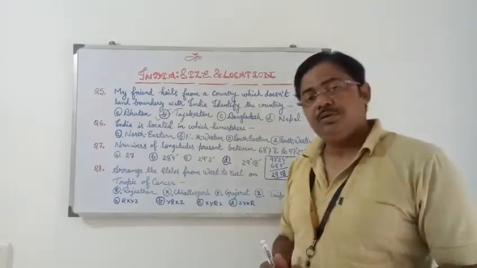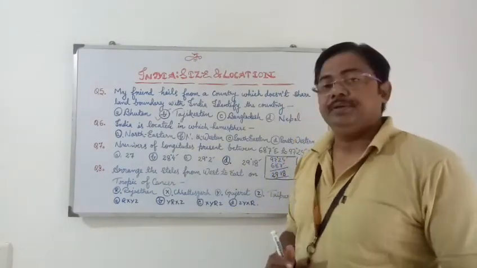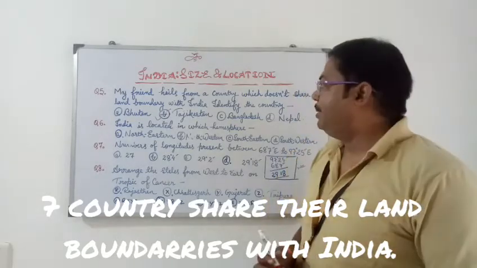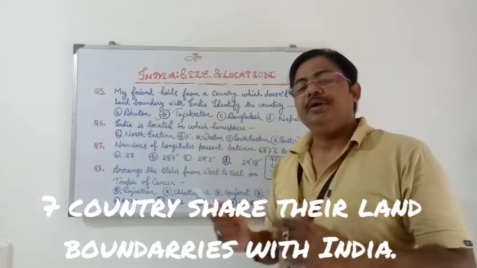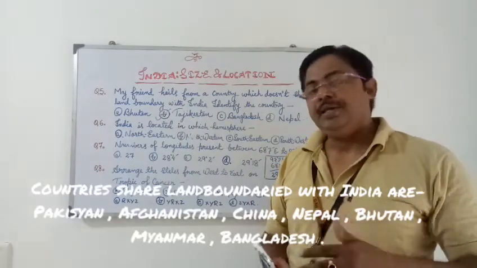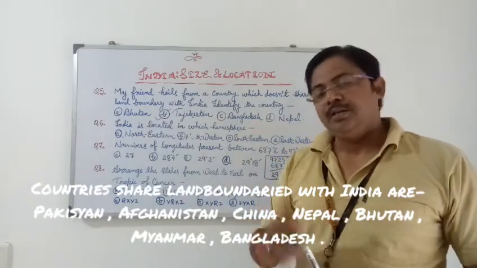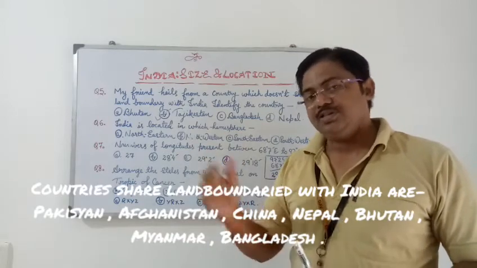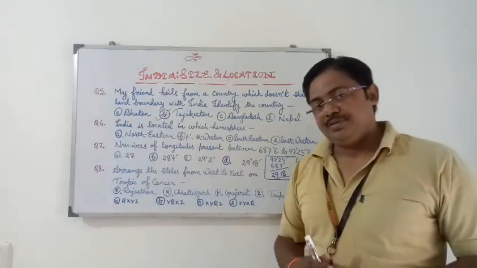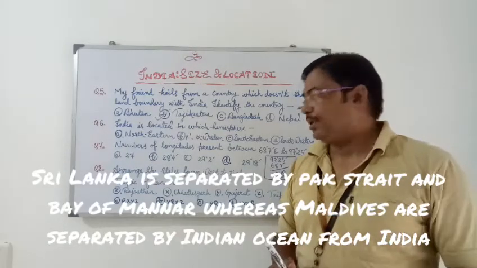The student must arrange maps and go through each and every matter. 7 countries share a land boundary with our country: Pakistan in the northwest, China in the north, Nepal in the middle north, Bhutan in the northeast, Myanmar in the extreme northeast, Bangladesh in the east. And 2 countries, Sri Lanka and Maldives, are separated from our country by water body.